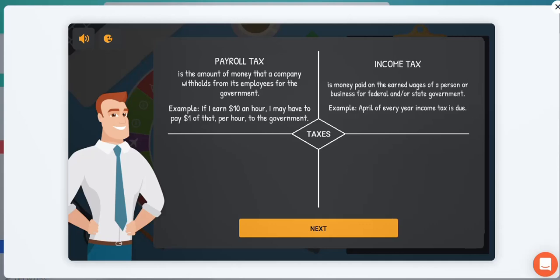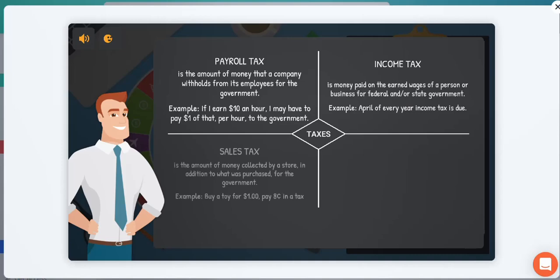So income tax, a company or a business could be required to pay a certain amount of their revenue in the form of tax, and then they'll obviously calculate their profits. So different forms of tax. You've got payroll tax, income tax, all linked to the same sort of scenario in terms of employees or wages, so people that are employed in some form of capacity within the company.